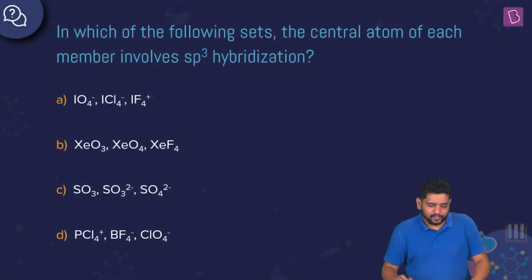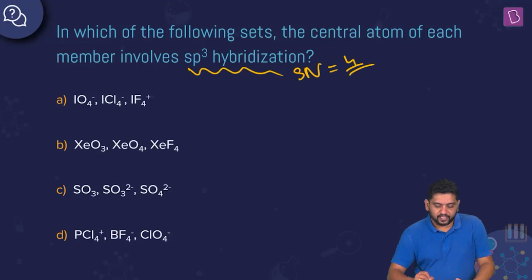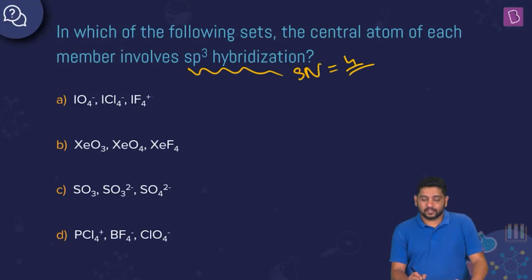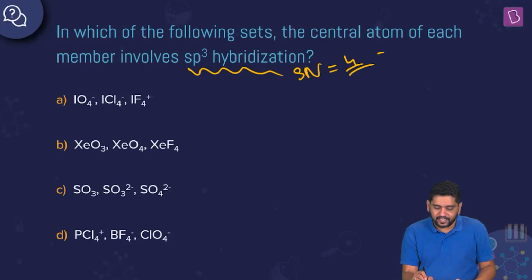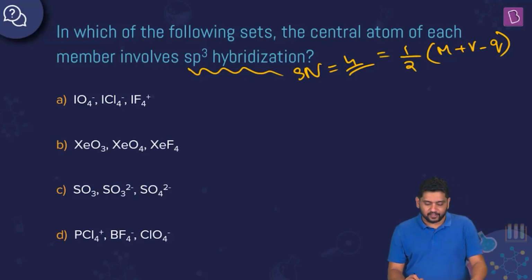Okay, this is a simple question here. In which of the following sets does the central atom of each member involve sp3 hybridization? So when we are looking at sp3 hybridization, we want all of them to have a steric number equal to 4, right? When steric number is 4, we get hybridization to be sp3. And what is steric number? Steric number is equal to half of your number of monovalent atoms plus valence shell electrons minus charge, right? So let's calculate steric numbers for all of these one by one.